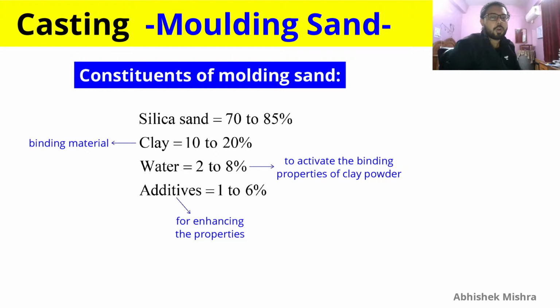Water 2 to 8%, and water is there to activate the binding properties of clay powder. Additives 1 to 6% for enhancing properties. We will discuss more about it moving forward. But remember that these are the constituents of molding sand, and moisture, that is water, is also one of the constituents.